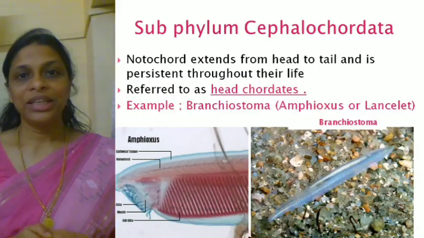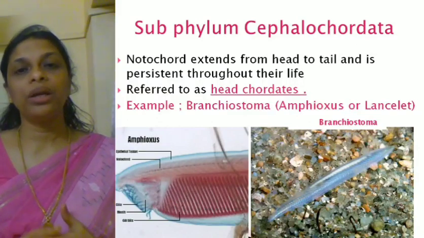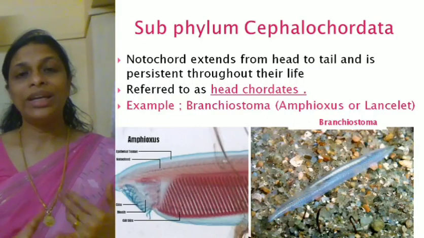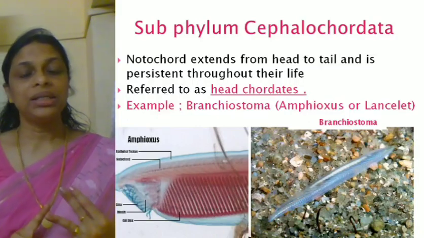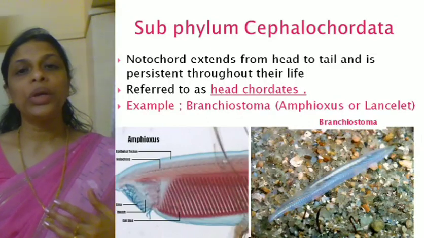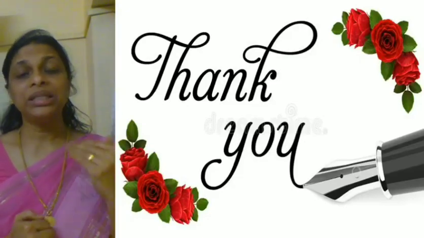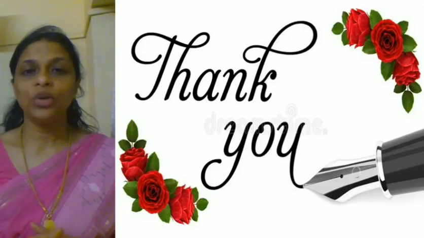Hope it's clear. Yes or no? So subphylum Cephalocordata, I hope you all understood. So two subphylums we have discussed now, Urochordata and Cephalocordata. Urochordata members are commonly called tail chordates, and Cephalocordata are called head chordates.